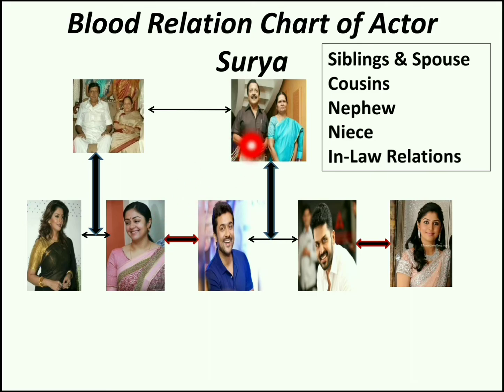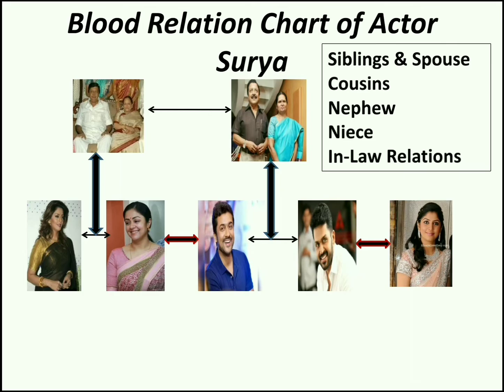Similarly, actor Surya's parents are father-in-law and mother-in-law for actress Jyotika, and actress Jyotika is sister-in-law for actor Karthik. Actor Karthik is brother-in-law for actress Jyotika. If you closely observe these relations, mother-in-law, father-in-law, brother-in-law, sister-in-law, all the relations end with in-law. So we call these relations in-law relations.